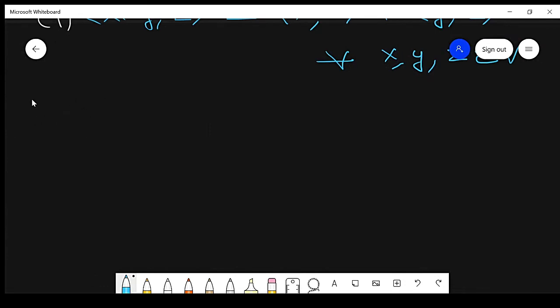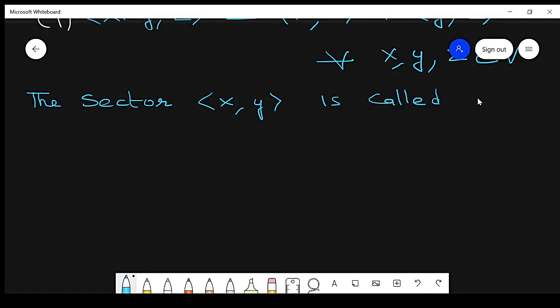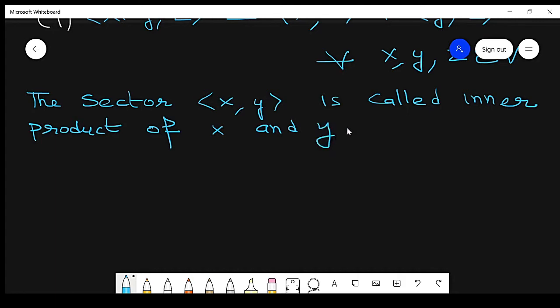The function value x comma y is called the inner product of x and y.